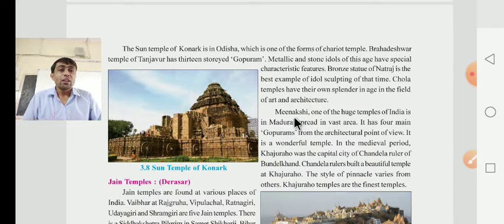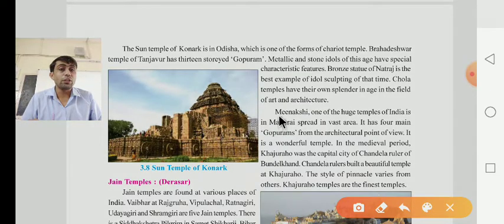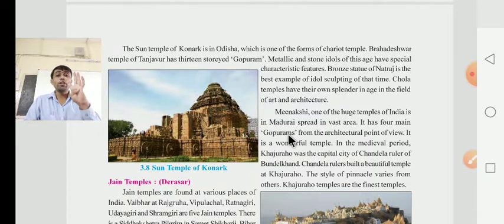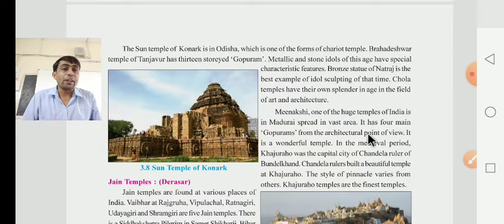So, Meenakshi is one of the huge temples of India, in Madurai. What do they have to say there, dear children? They have to say that Meenakshi is one of the huge temples of India in Madurai, and it is spread over a vast area. It has four main gopurams.